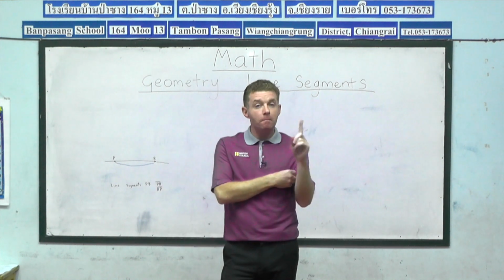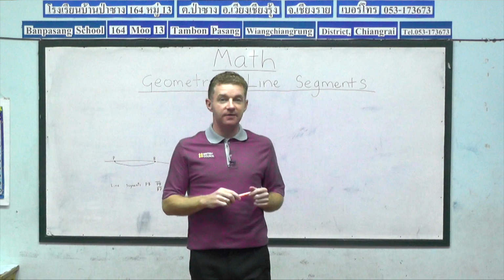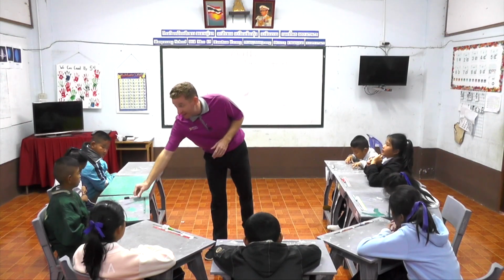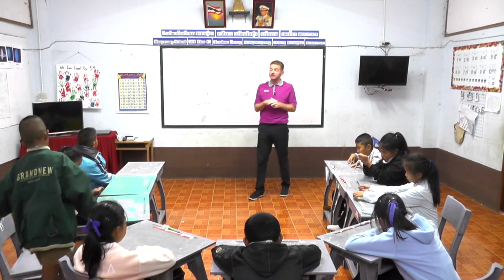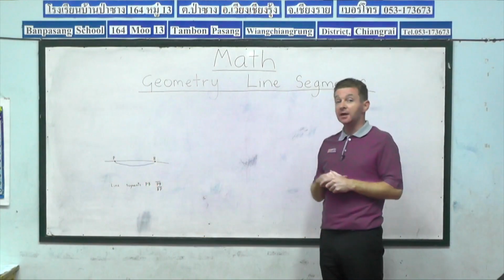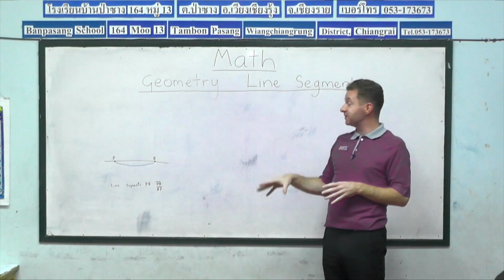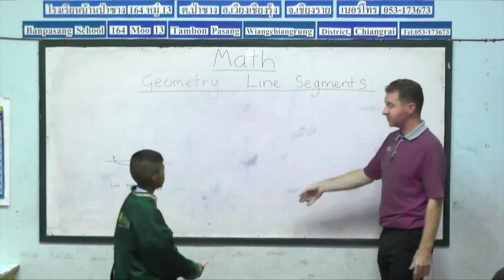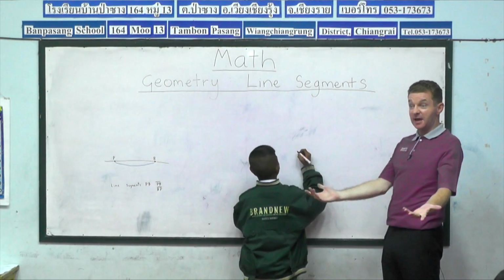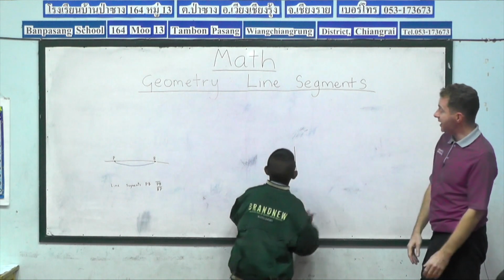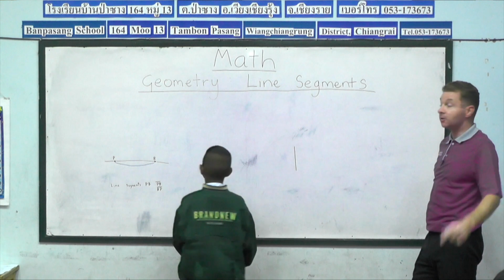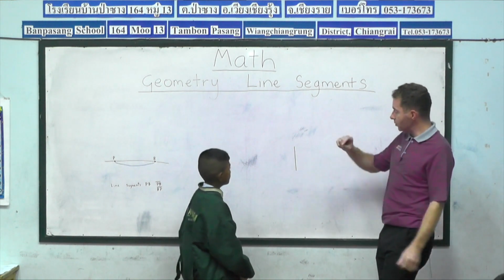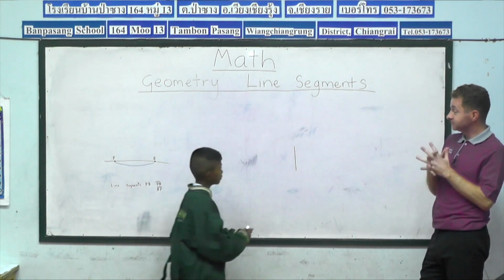And now we'll have one more student come forward and demonstrate how to do a line segment before we move on with the rest of the lesson. And now I would like to ask Pat to come and join me at the front of class. Please, Pat. Okay, so following the exact same steps we did with Pak Bung, what's the first thing we need, guys? We need a line. And now Pat has drawn what type of line? Vertical. Well done. Okay, so Pat, now we need 2 points.